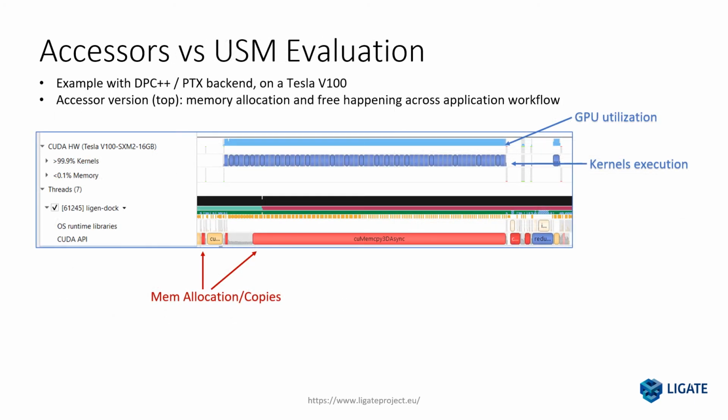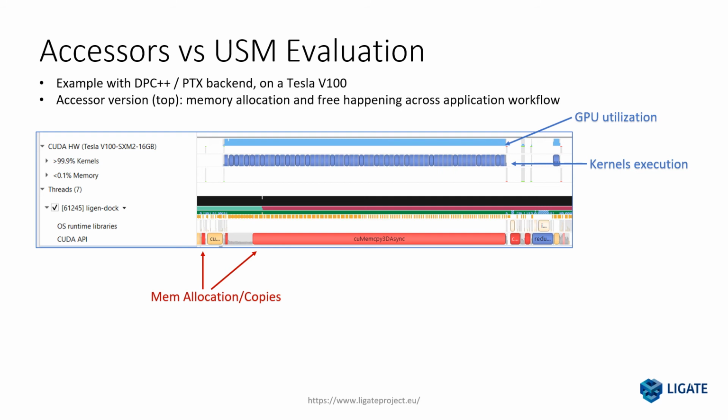To understand why this happens, we started profiling both the accessor and USM versions of ligand. In this picture, you can see a view from NVIDIA Insight System, a performance analysis tool for CPU and NVIDIA GPU, analyzing a run of the ligand accessor version on a Tesla V100 using DPC++. On top, the light blue bar represents the GPU utilization, while the dark blue bar represents the single kernel execution. In red, instead, the memory allocation and copies are drawn.